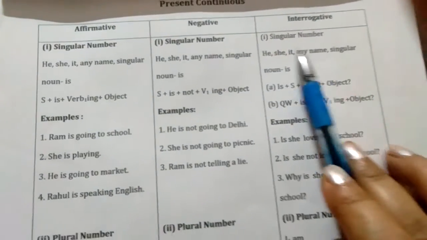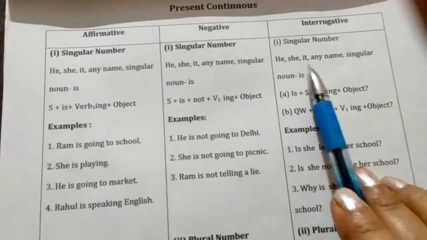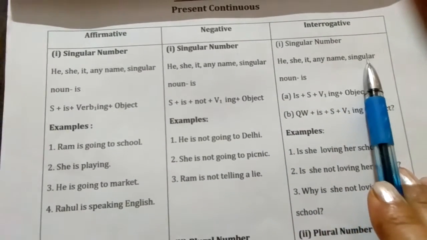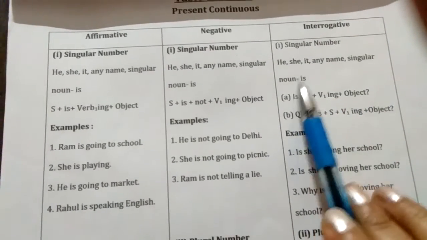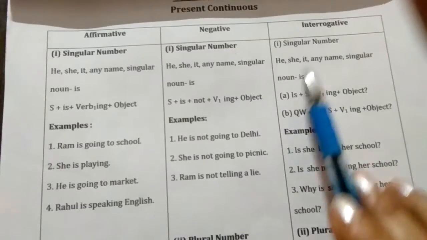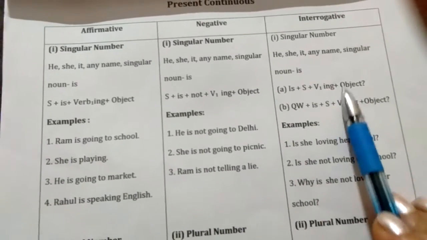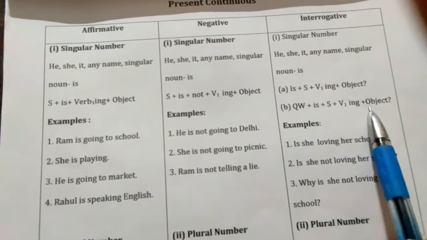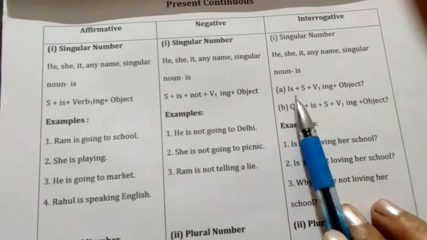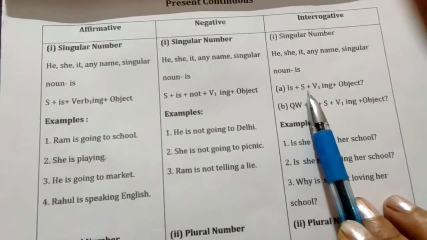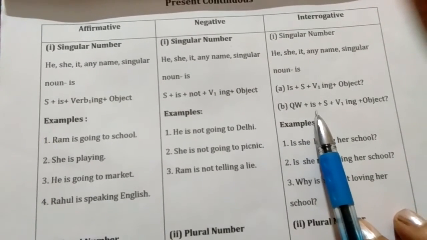Okay, now let's take interrogative sentence. Singular number: he, she, it, any name of a person and every singular noun, and we put is with them. Okay, and interrogative sentence has two types. Number one, yes-no answer type, and number two, question word type.